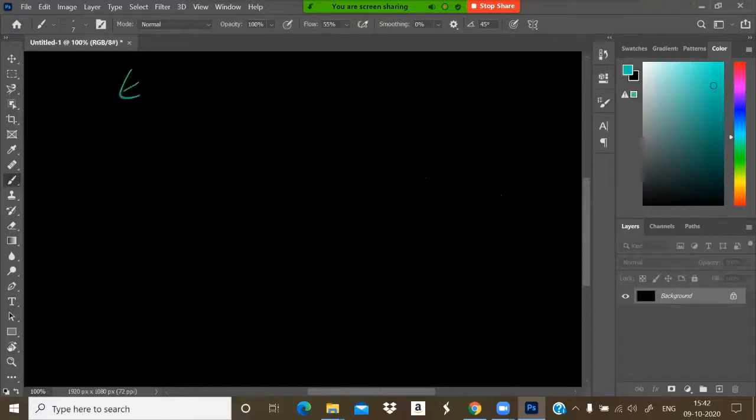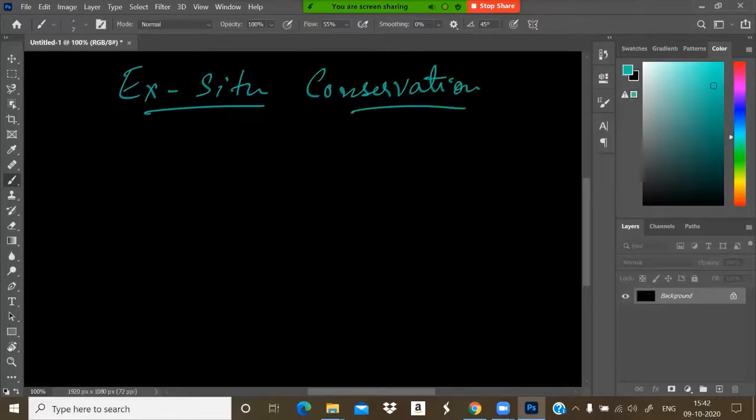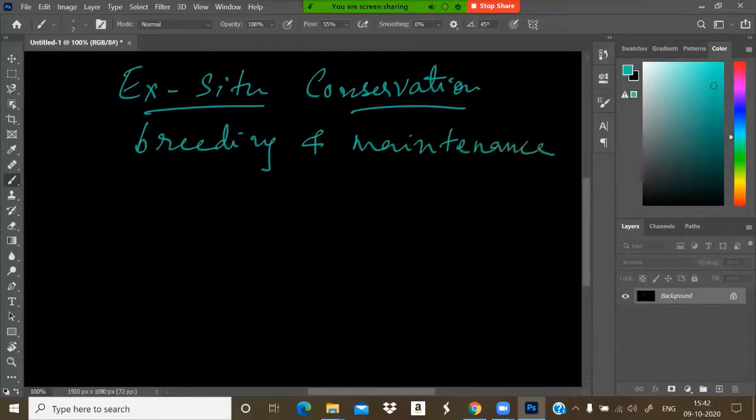And what is ex situ conservation? Ex situ conservation method is a conservation of biodiversity that involves breeding and maintenance of endangered species.